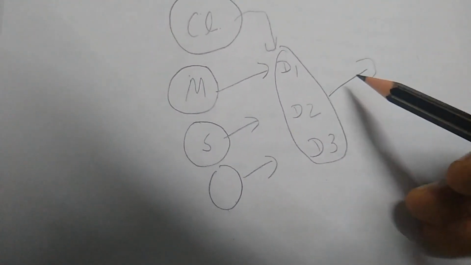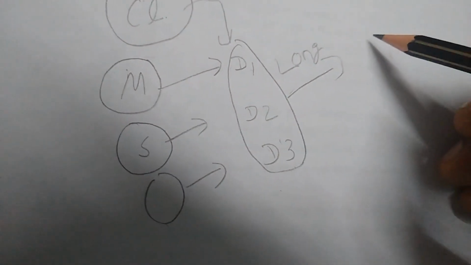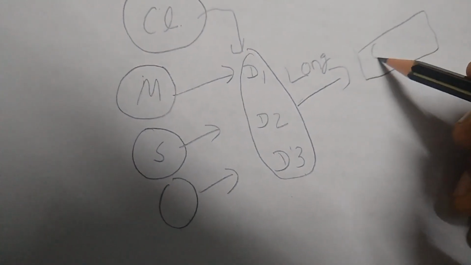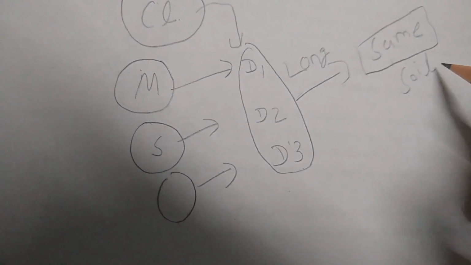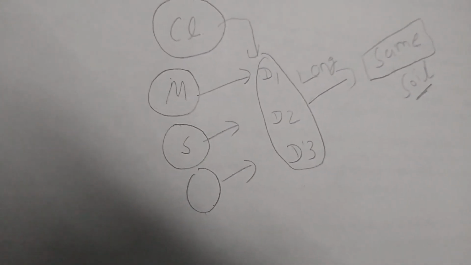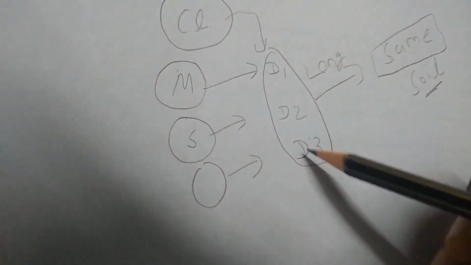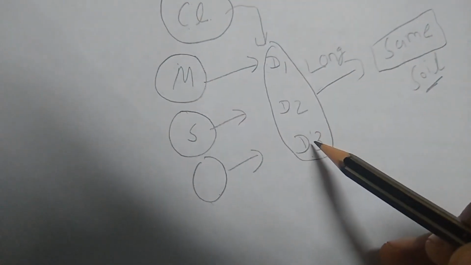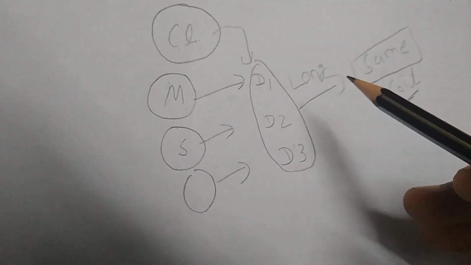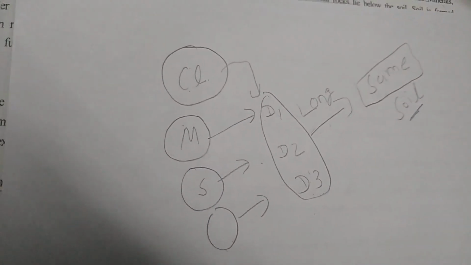So after a long time, these three become the same soil. I hope you understand my sentence. They go for the same soil. I again repeat what I say. Different types of rocks are responsible for different types of soil, but the climatic impact on these three different types of soil after a long time creates the same type of soil. Even though they are different, because of the climate, after a long time they go for the same soil.